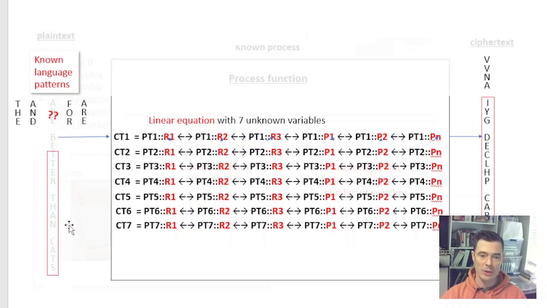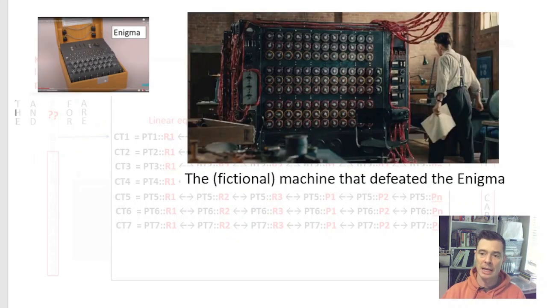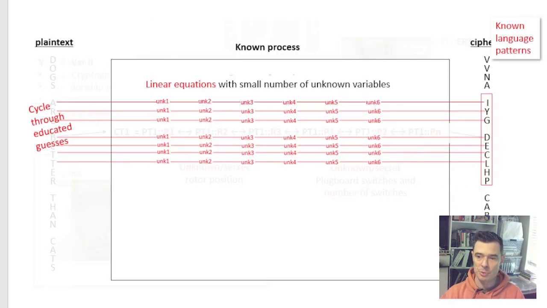And there's going to be a little bit of cycling going through here. You might have to try a few different words and a few different guesses, but the brute force approach you have to do can now be highly informed by the known patterns. And in the mechanical days, even this algebraic approach was very difficult. This is the machine Alan Turing built to defeat the Enigma. It was a monumental effort to do this brute force attack. But when you have electric computers looking at this problem, solving a problem like this would be completely trivial for modern computers to do.